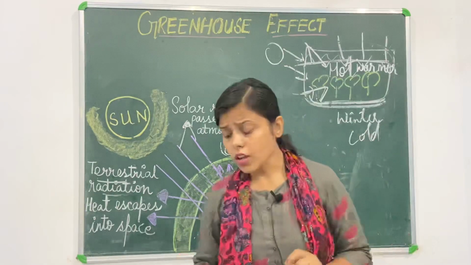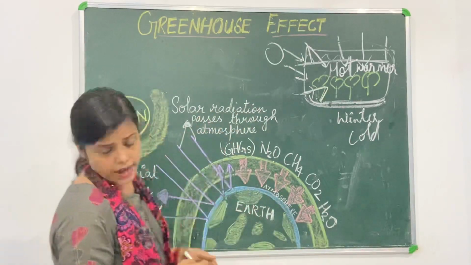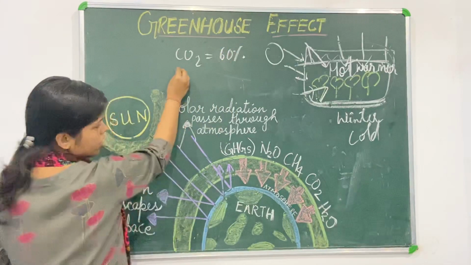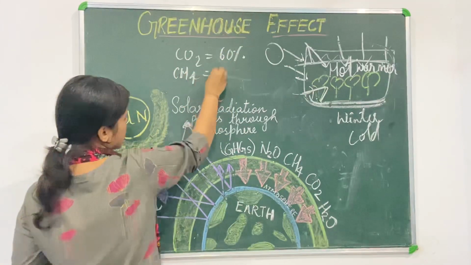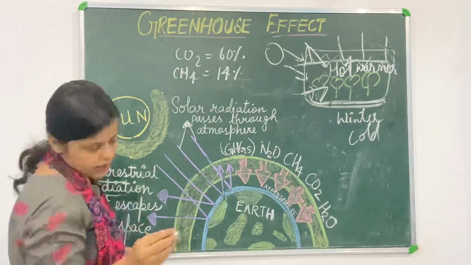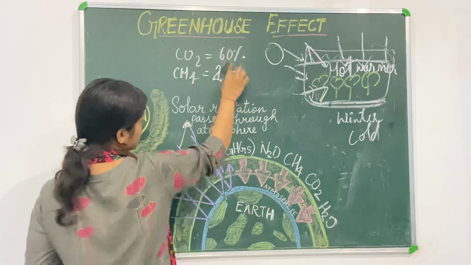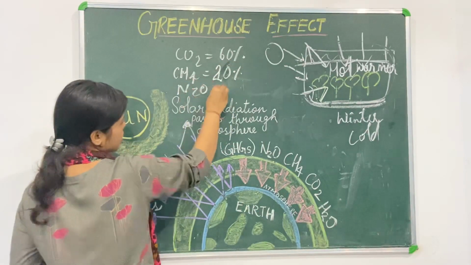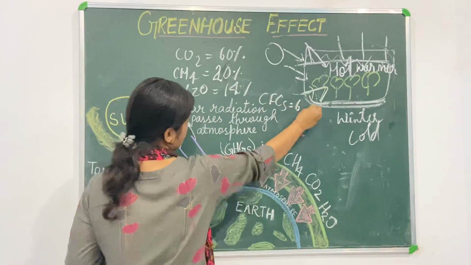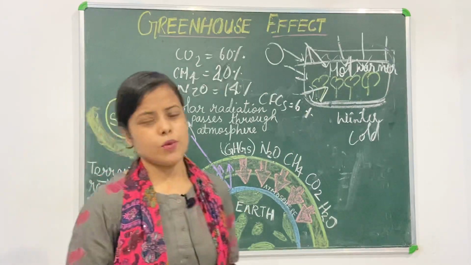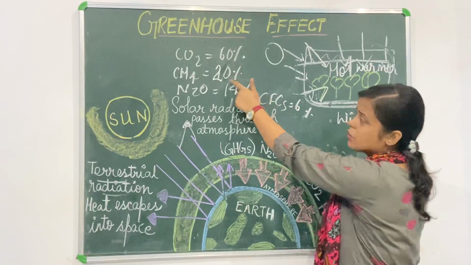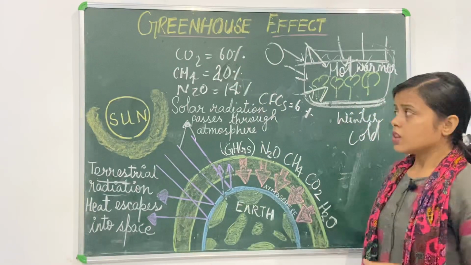Now percentage wise, CO2 is 60%, then methane is 14%, and then nitrous oxide is 20%, and the rest, CFCs, is 6%. So this is in decreasing order as I have written over here: 60% carbon dioxide, CH4 methane. So these are the gases.